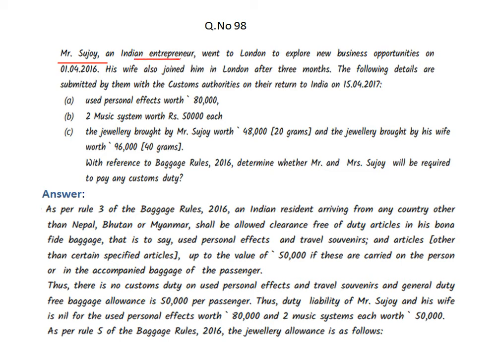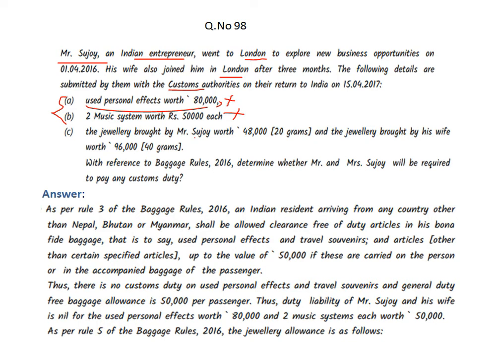Mr. Sanjay, an Indian entrepreneur, went to London. London means, remember that, other than the three countries. So the limit is how much? 50,000. He went to explore new business opportunities on this date. His wife also joined him in London, and the following details were submitted by them to customs authorities. Used personal effects worth rupees 80,000, two music systems worth rupees 50,000 each. So both are exempt because both are the same. Here it is given separately, but both are personal effects, since a comma is there.